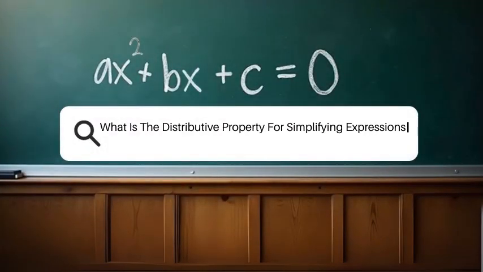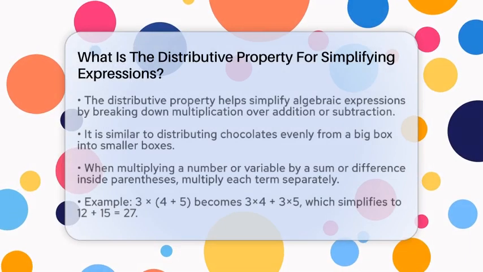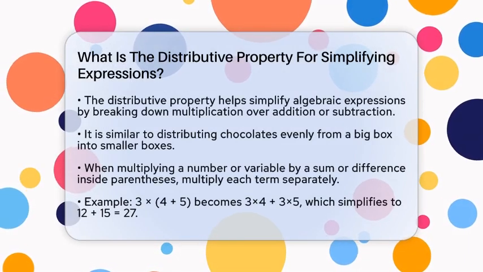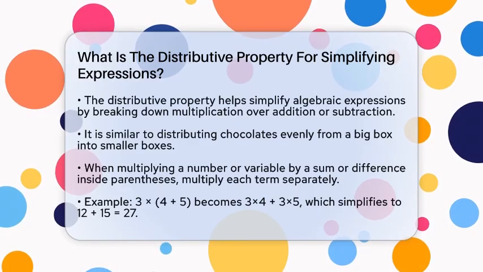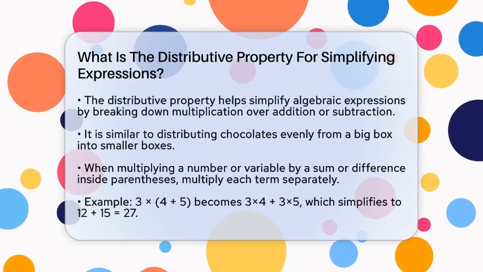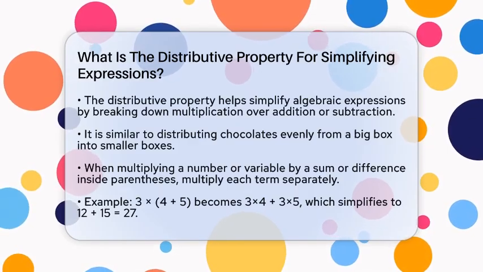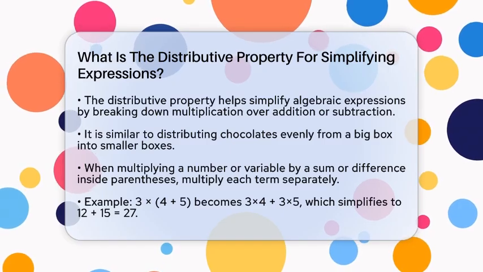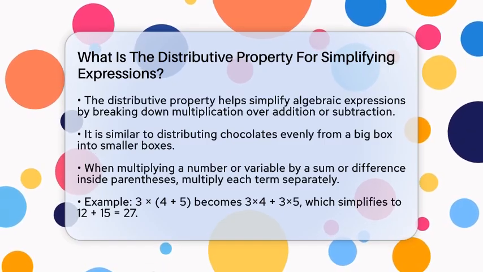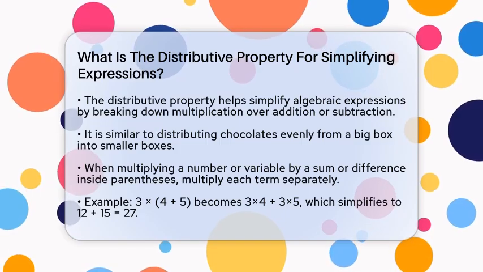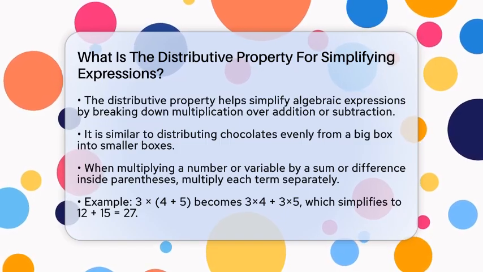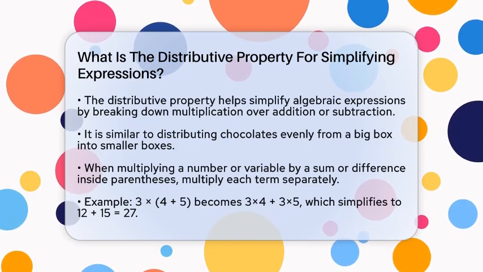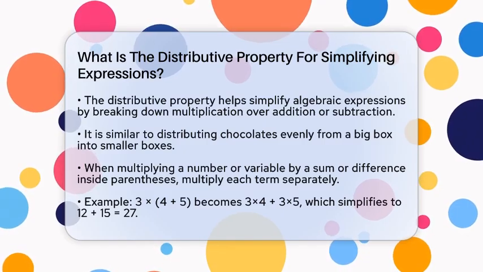What is the distributive property for simplifying expressions? Imagine you have a big box of chocolates and a few smaller boxes inside it. Instead of opening each small box separately, you decide to distribute the chocolates evenly. That's kind of how the distributive property works in algebra. It helps you break down complicated expressions into smaller, easier parts to work with.